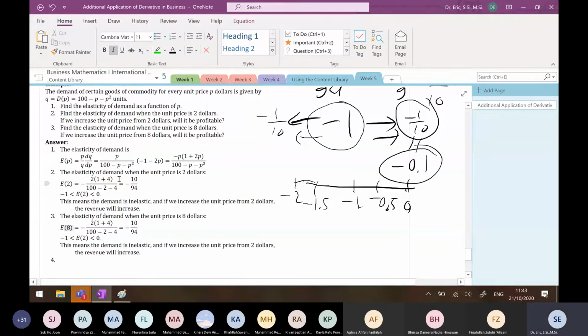So you have -8. This is 8. -8 divided by 1 plus 8 plus 2. This is 16. 100 minus 8 minus 8 squared. 8 times 8 is 64.